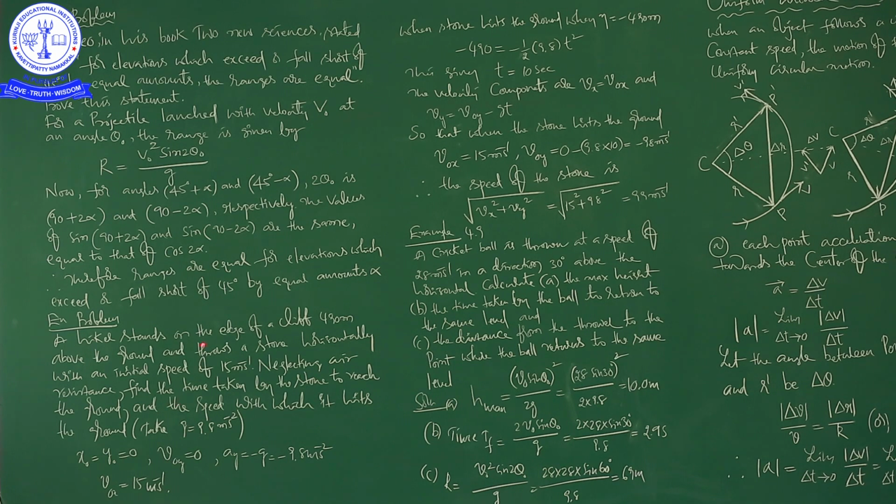Now, we are going to discuss the second example problem. See here, a hiker stands on the edge of a cliff, 490 meters above the ground, and he throws a stone horizontally with an initial speed of 15 meters per second.